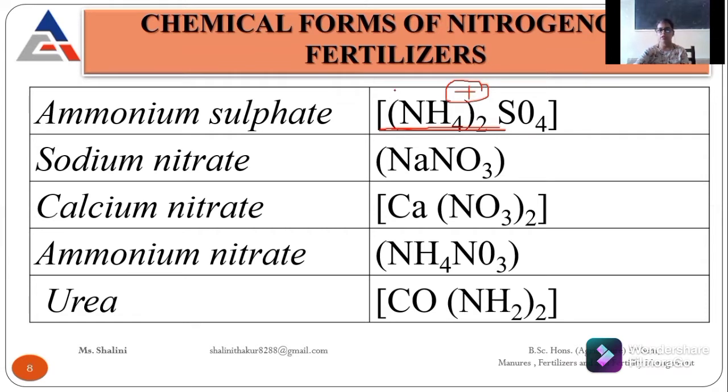If any chemical formula contains a positive sign, it means it is a cation, which is positively charged. Then sodium nitrate, where nitrate is negatively charged. Then calcium nitrate, then ammonium nitrate, then urea. These are the chemical formulas of some nitrogenous fertilizers.